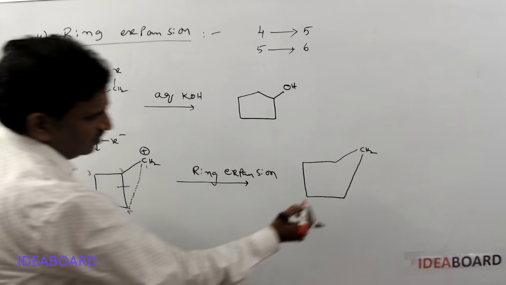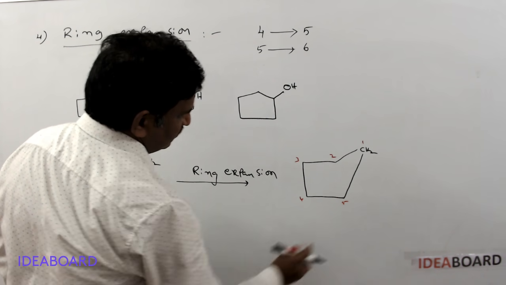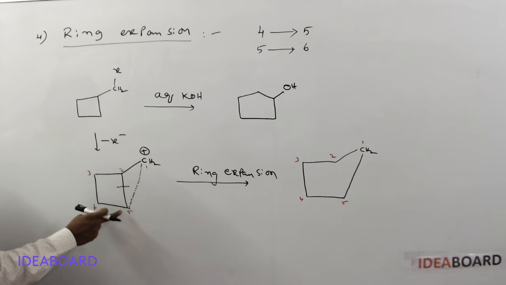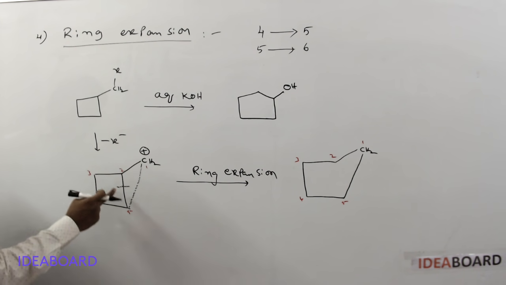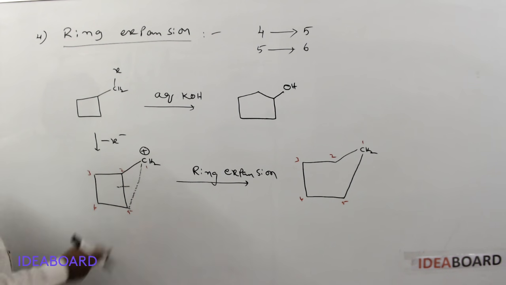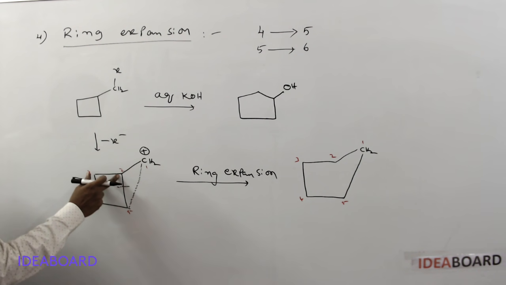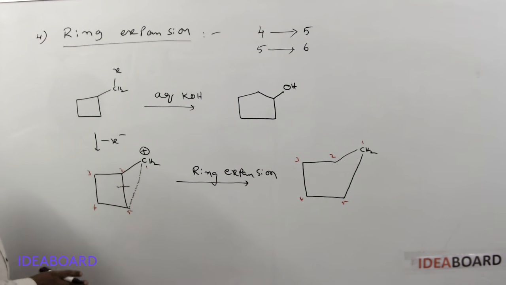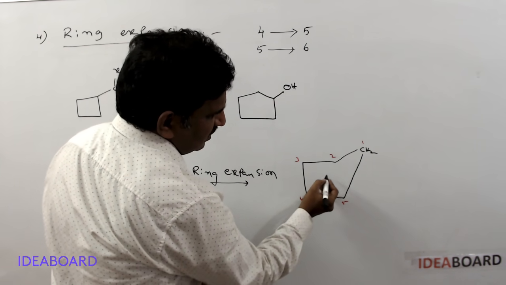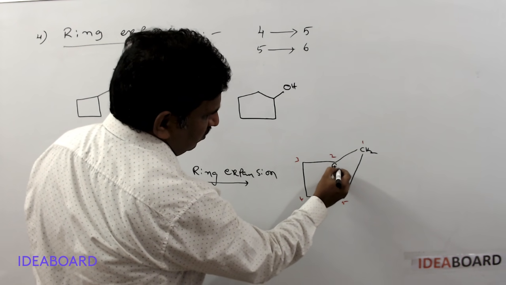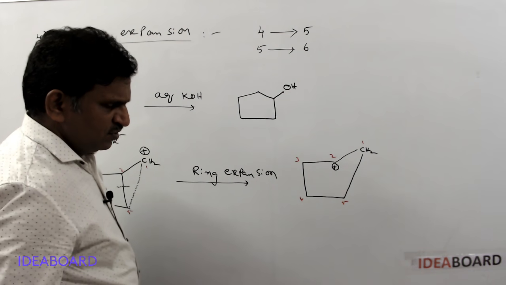So this is the new bond formed. Now again give the numbering: this is 1, and this is 2, 3, 4, 5. Please check, the fifth carbon atom is getting a new bond just as one bond is dissociated and a new bond is formed. So there is no loss of electron for the fifth carbon. But for the second carbon, one bond is broken but a new bond is not formed, so it is losing one electron. So the second carbon gets a positive charge. Please remember that it is the positively charged species.